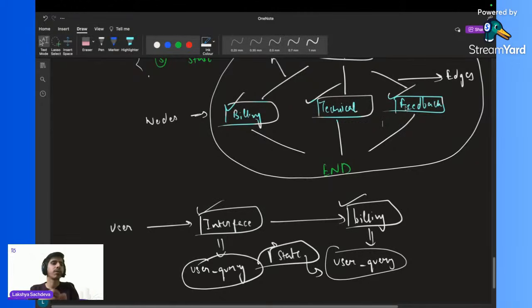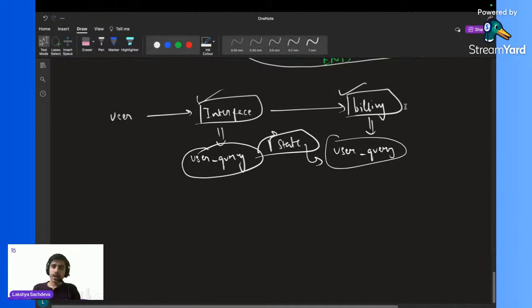Let's say there is one more thing, let's say rating. Let's quickly see what we can do over here. How can we make this chatbot even more advanced? This is just what I thought right now. So what we can add as an extra feature is